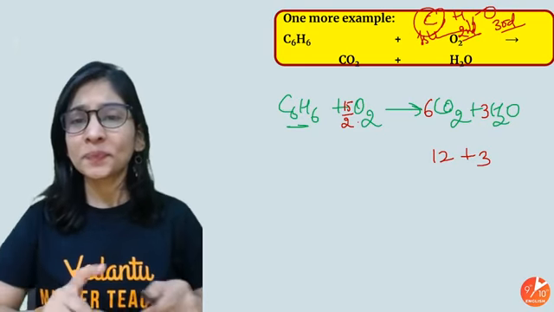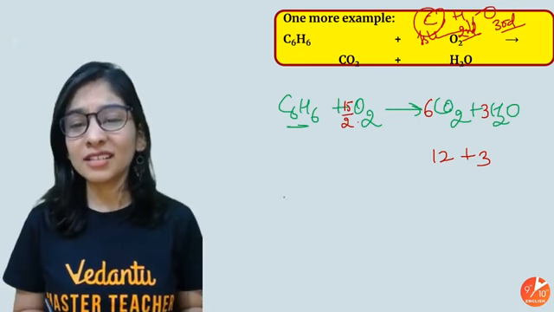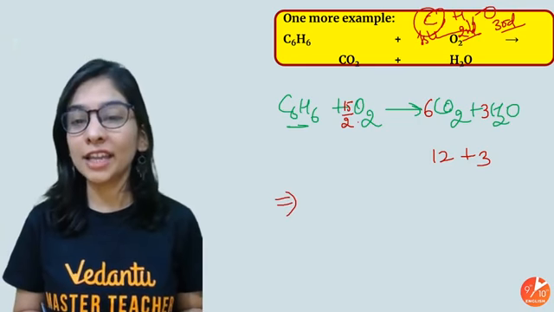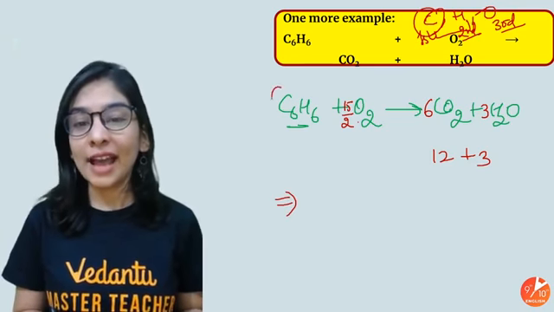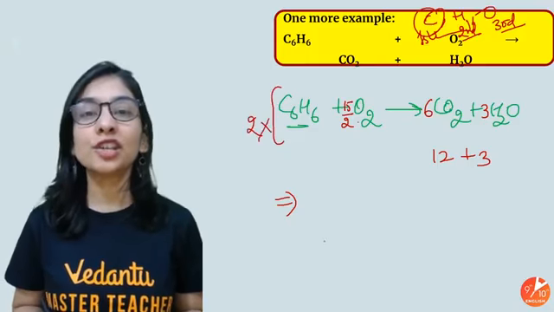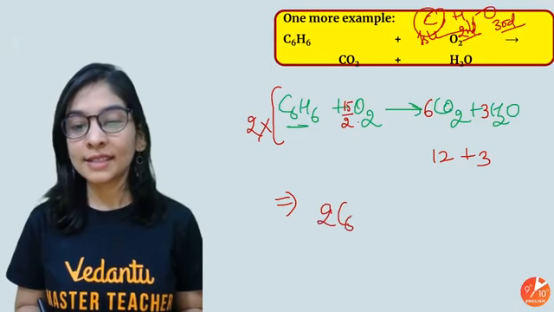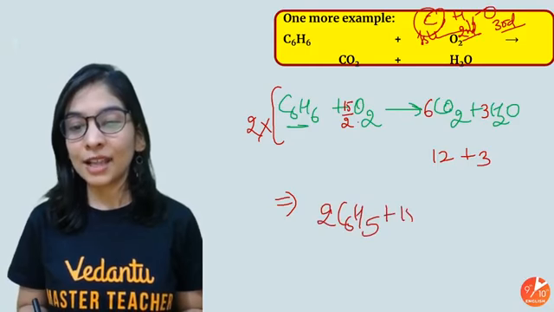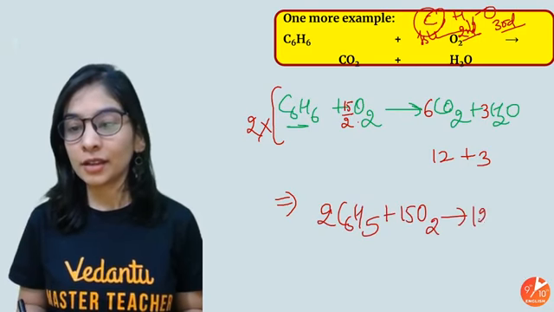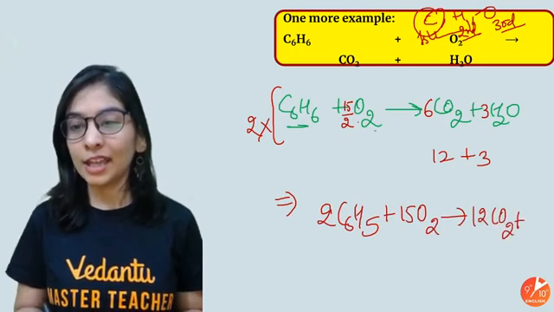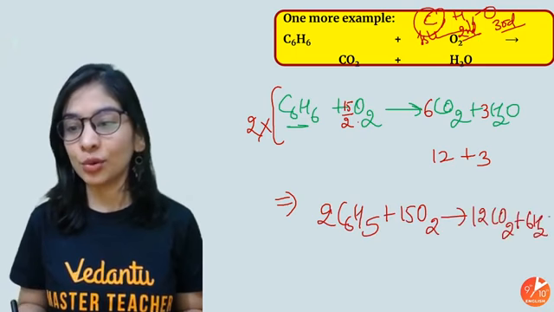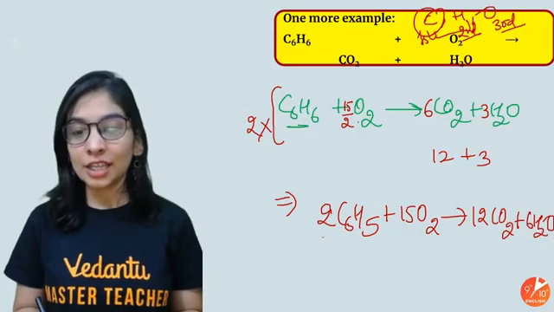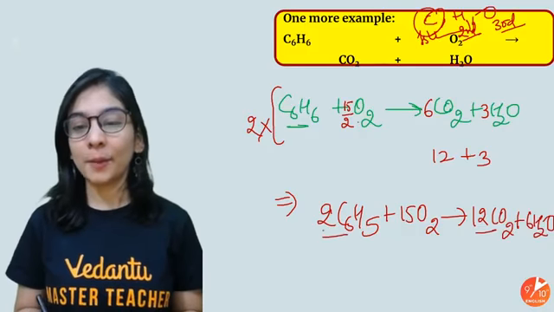because using a fractional number doesn't look nice. What will I do? To cancel this 2, I can multiply the whole equation by 2. So it's 2C6H6 plus 15O2 gives me 12 CO2 and 2 into 3, 6 H2O. Now we are done. 12 carbon, 12 carbon.